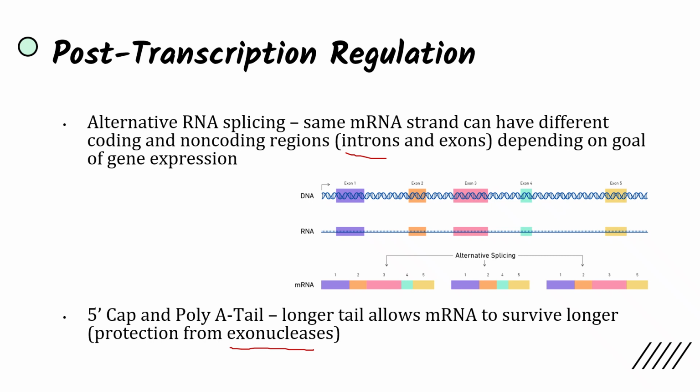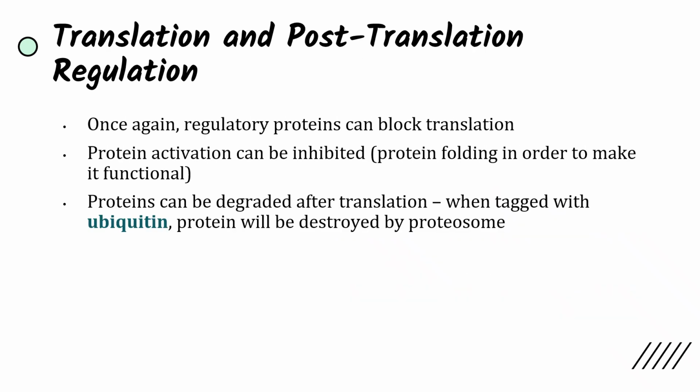Occasionally they will cut off parts of the mRNA strand, but the longer the poly-A tail, the more non-coding nucleotides exist on that mRNA strand to protect the actual coding regions from these exonucleases. And it's important to remember that the methods of regulation we've been discussing so far have been eukaryotic, because processing of mRNA does not occur within prokaryotes.